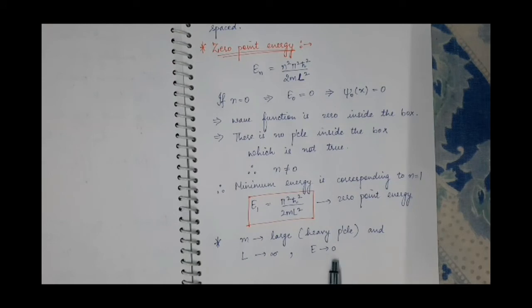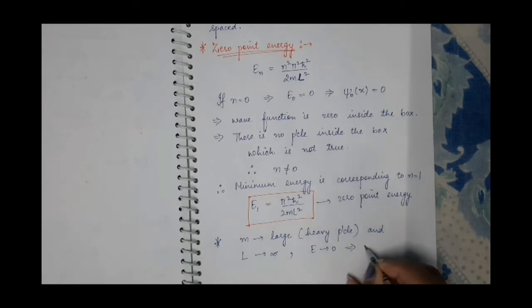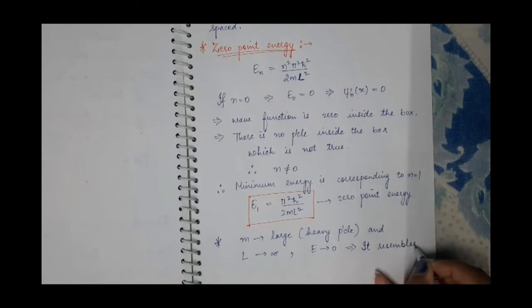It means it will resemble the classical view. So if you take a heavier particle inside a box whose length is very large, approaching infinity, at that time this energy will approach 0, and it will resemble the classical view.